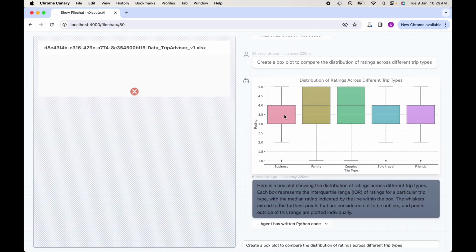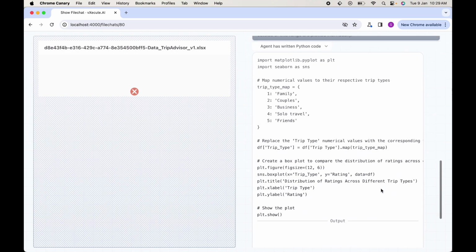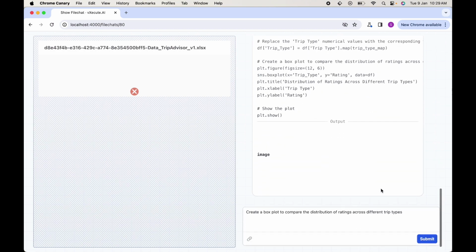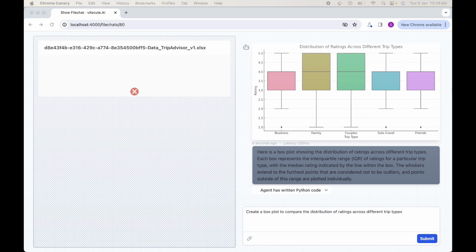Beautiful. The agent has created a nice box chart and also provided me a nice explanation about how to read it. I didn't give any other instructions to it about the labels or the scale. It figured out everything on its own from the input Excel file and model instructions.